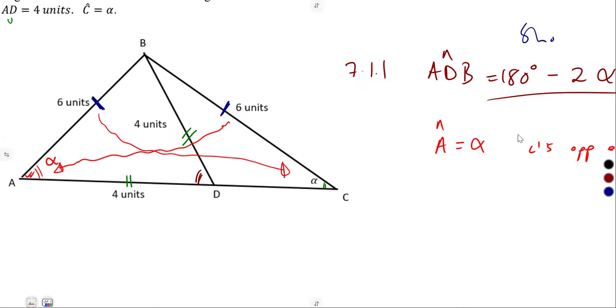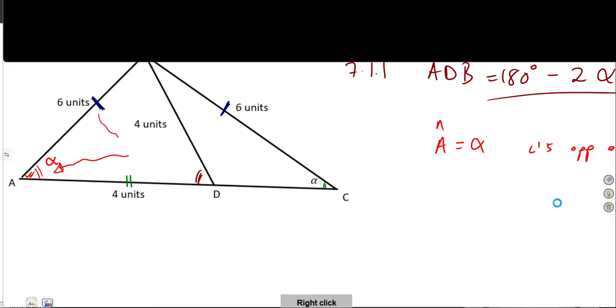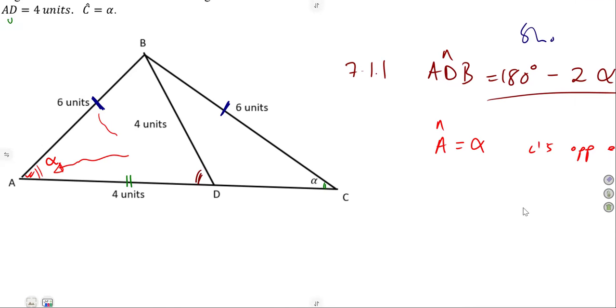But remember, they told us also about the inner triangle here, where the length BD and the length of this one, AD, are the same.